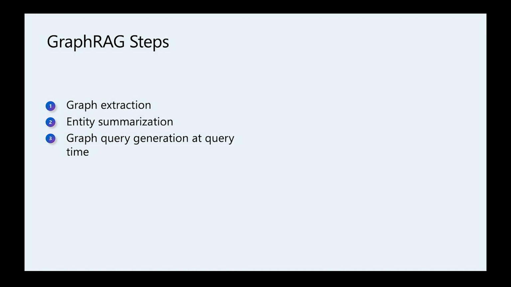Before we jump into the demo, a quick comment: the graph extraction, entity summarization, and the third step, graph query generation, that I mentioned are part of GraphRAG and were customized for this particular demo. We discovered that using natural graph relationships in the data actually helps improve the accuracy of GenAI applications.